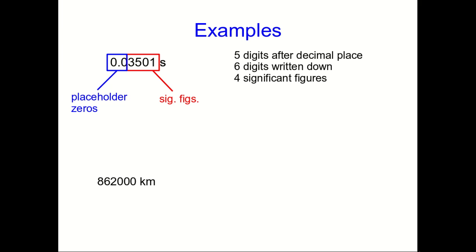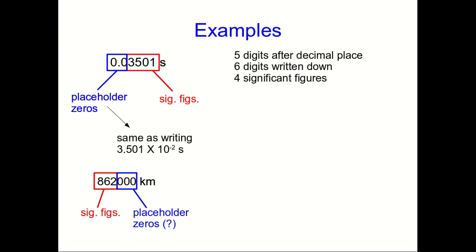Those first zeros are not significant figures. They're placeholder zeros. They're there to tell you that that first digit, the 3, is in the 100ths of a second place. So they're establishing the order of magnitude. They're not telling us anything about what digits we actually know. And so this is the same as writing 3.501 times 10 to the negative 2 seconds. And if you write it that way, it's clearer that it has 4 significant figures. Here's another example, this 862,000 kilometers.